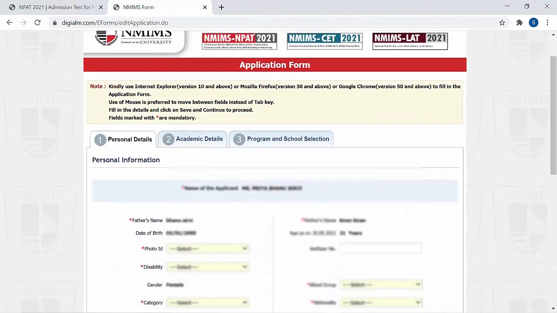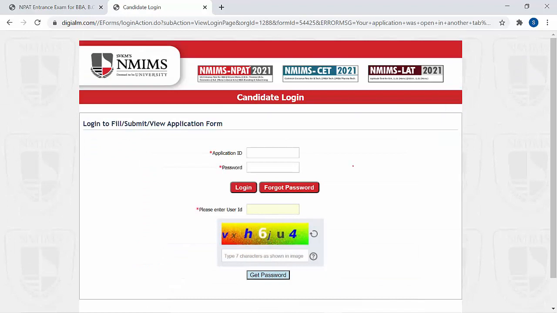Now friends, this is the application form. You have to fill in all these details. So friends, once you have filled in all the details, you can log in here. Now after filling in your application form, even if it's incomplete, don't worry guys. From the login page, you can fill, submit and view your application form. So enter the application ID and password which were sent to your mail ID. Just check your inbox, and enter the application ID and the password.